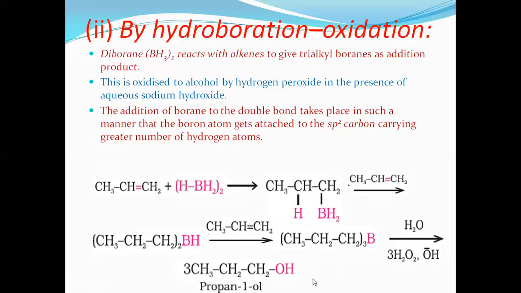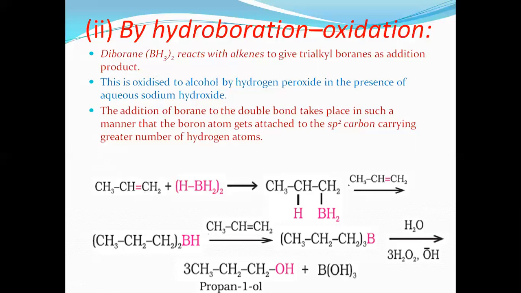So propan-1-ol is formed. This is the second method of preparation of alcohol, by hydroboration. Remember, in an unsymmetrical alkene, when diborane is added, the boron atom is added to the sp2 hybrid carbon atom containing more hydrogens. That's one of the conditions to remember. Very, very important condition.